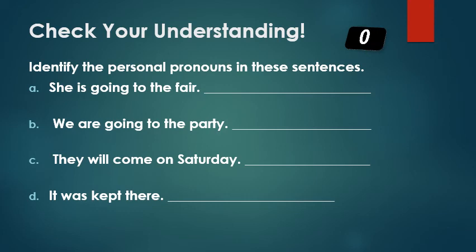Well, I hope many of you have done it correctly. Let's see. A. She is going to the fair. So here, she is the pronoun and it is the third person singular number and female. Number B, we. We is the first person plural number. Number C, they, which is third person plural number. And D is also third person but singular number. So I hope almost everybody has done it correctly. So very good.